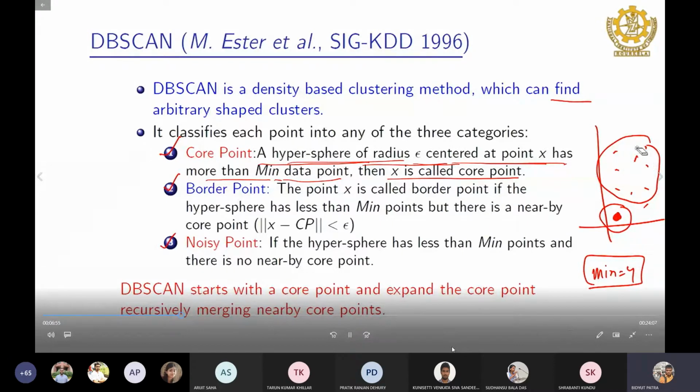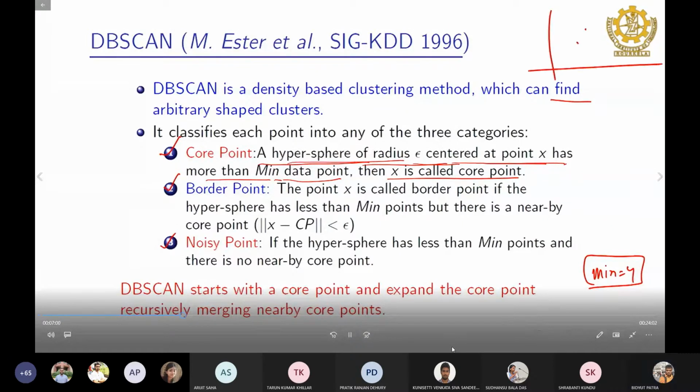I repeat it here. Let's say I have a data set here and I want to identify whether this point is a core point or not. So what is the task? I create a hypersphere in higher dimensions. In two dimensions, I create a circle with a certain radius. That is also given as input, so epsilon is known, along with the minimum number of points.